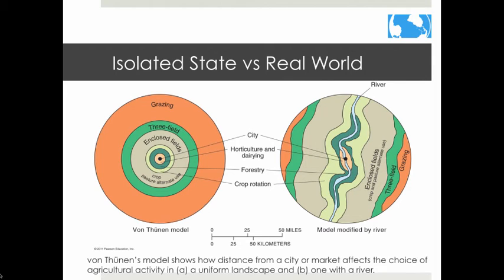So we know that von Thunen's model said that the physical landscape was flat and didn't have any features. This diagram from the textbook shows how a river might change the model. The general pattern is still there, but it doesn't look like the neat little rings that come from the isolated state.